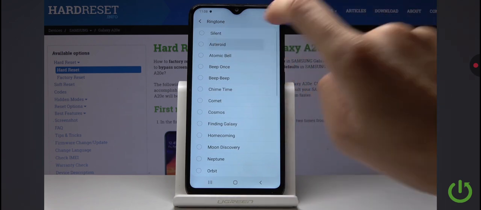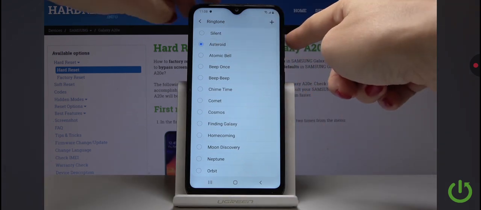So let's start with Asteroid. Volume it up a bit.